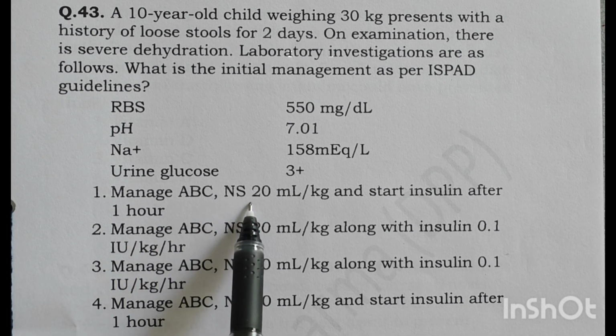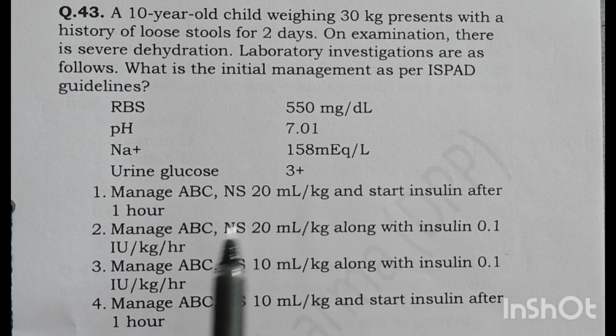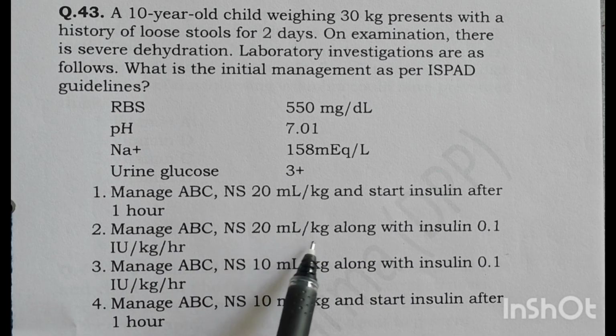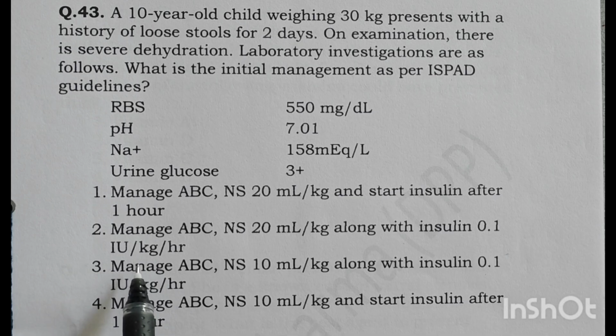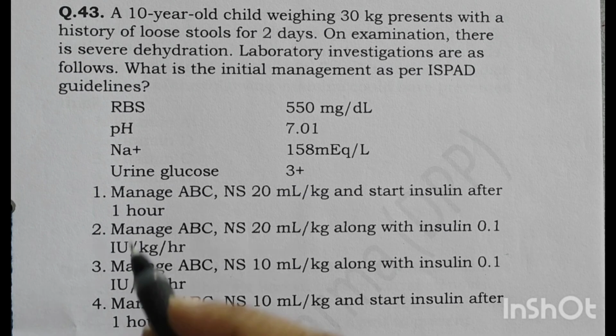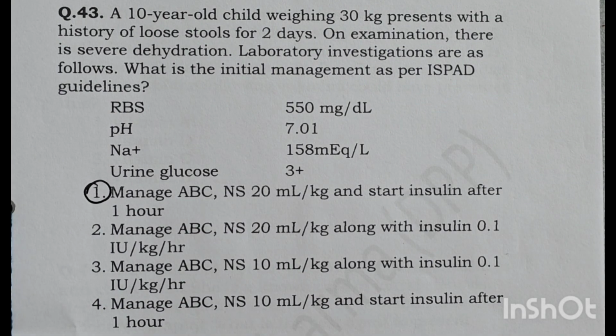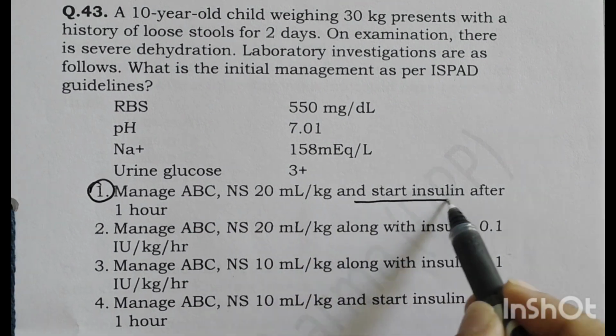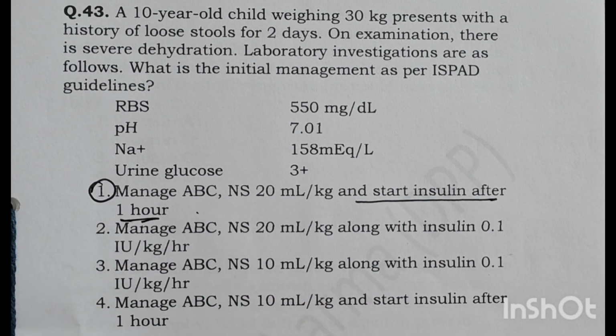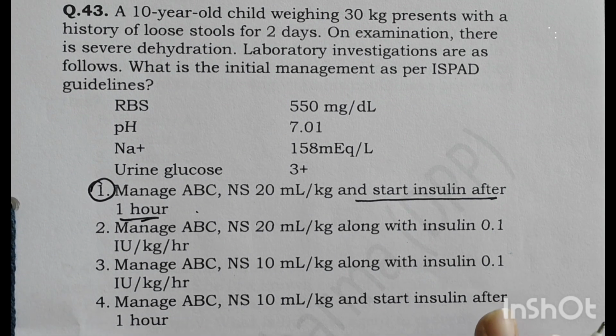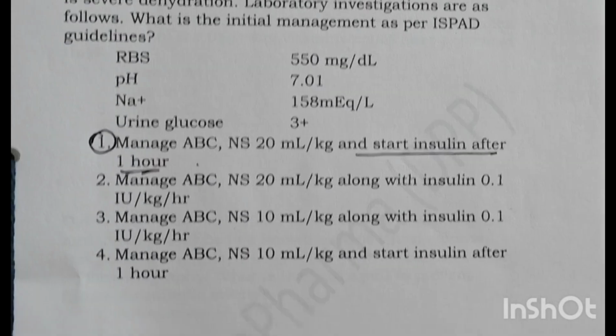What are the options? Manage ABC and normal saline 20 ml per kg and start insulin after 1 hour. Manage ABC, NS 20 ml per kg along with insulin 0.1 international unit per kg. Manage ABC, NS 10 ml along with insulin, and manage ABC, NS and start insulin after 1 hour. Now here the first thing is rapid rehydration and balancing the IV fluid and correction of the electrolyte management. So we have to give rapid IV fluid bolus, ongoing rehydration and hyperglycemia management. Start insulin after 1 hour. Let the initial rehydration therapy take place, and it will clear the electrolyte imbalances, and then in children you have to start insulin after 1 hour. So this is the right answer here.